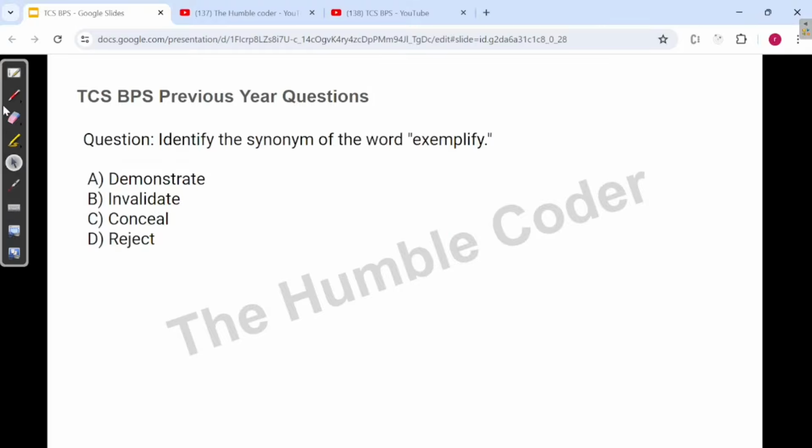So the next question that we have is a verbal ability based question. We have a word that is called exemplify. Now we are given 4 options: demonstrate, invalidate, conceal and reject. Now you have to find out which is the most similar to this word, or for which the meaning is the same. But let me tell you the meaning of exemplify if you are unaware. The meaning of exemplify is to serve as an example of something.